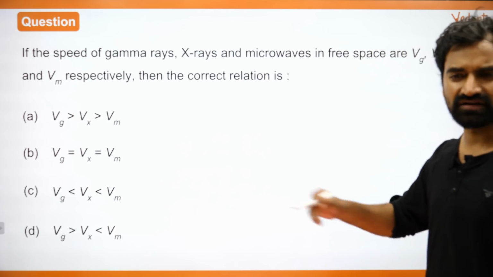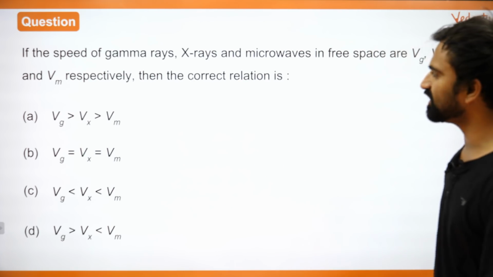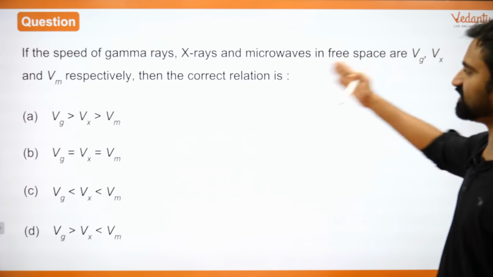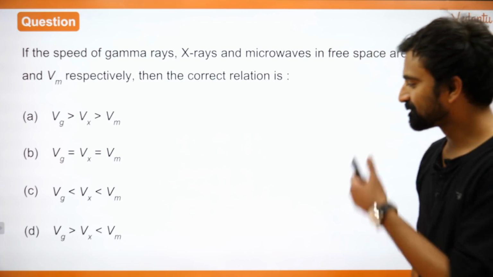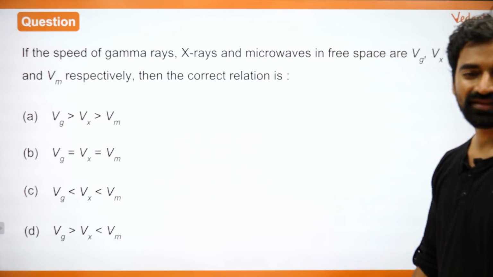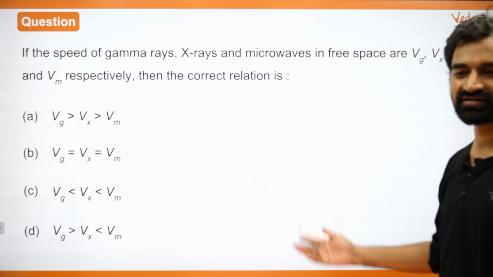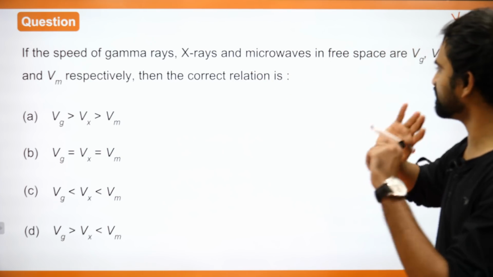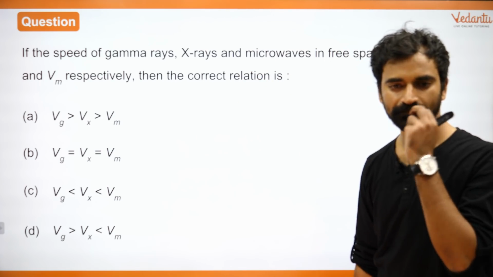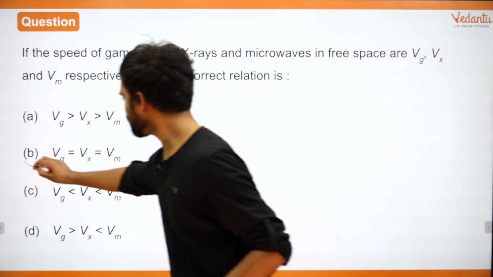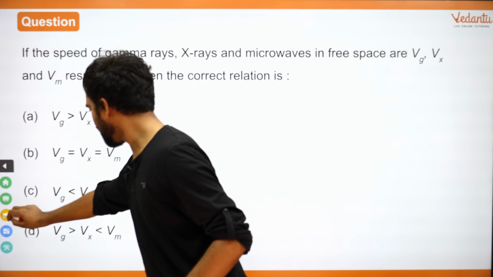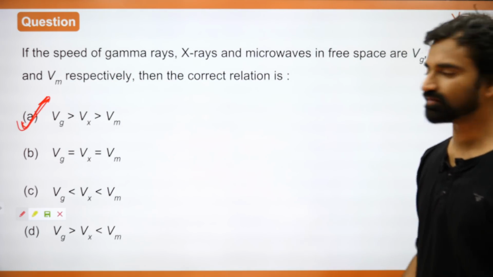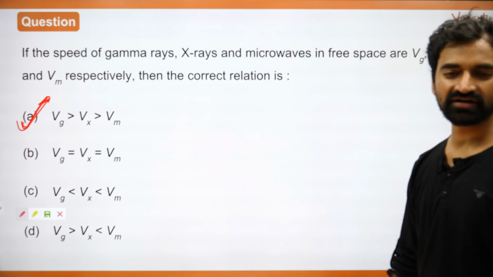Another question, ये काफी सारे स्टेट एग्जाम्स में आ चुका है एंड जेई मेन में भी आ चुका है. Very very easy question. The speed of gamma rays, X rays and microwaves in free space is Vg, Vx and Vm. Tell me what is the right answer. It's a very very simple question. आपके पास 3 तरीके की रेज हैं. In free space what is their speed? Yes, so in free space they all travel with the exact same speed, and the answer is this. In free space they will all travel with the exact same speed, and therefore A is the final answer.